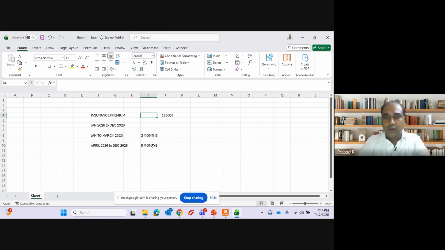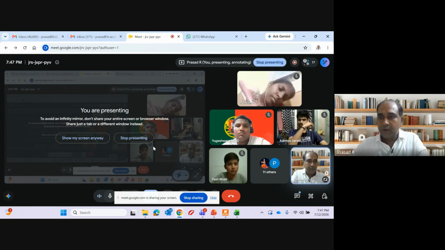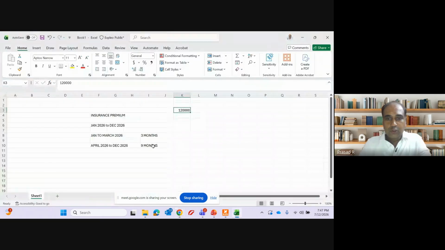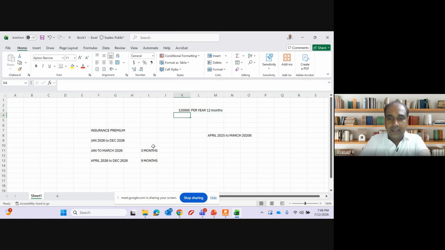All of you are aware that we prepare our books of accounts for April to March. So for the period April 2025 to March 2026, this 1,20,000 is per year, that is for 12 months. For 1 month, how much will it be? 10,000 rupees per month.